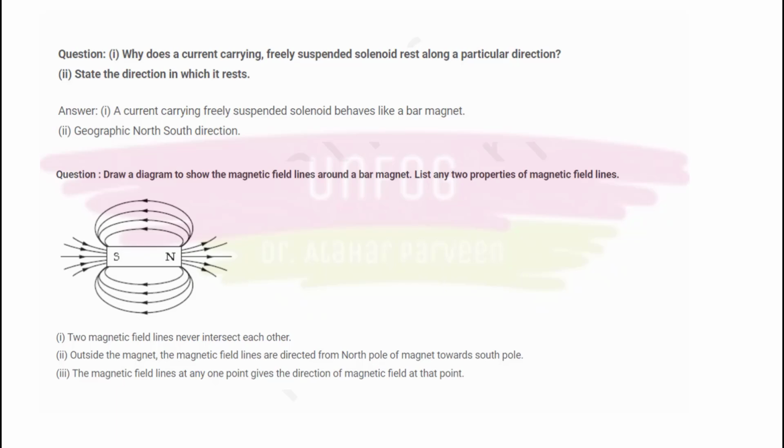Second question may be, draw a diagram to show the magnetic field lines around a bar magnet. List any 2 properties of magnetic field lines. We have discussed about it, right? But still I am depicting it here so that it will be helpful for you.